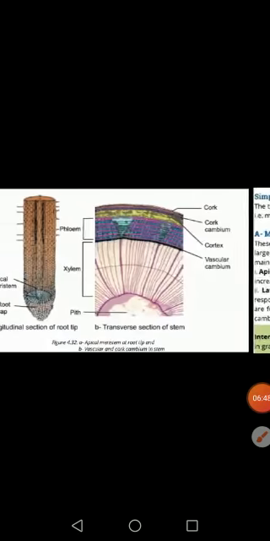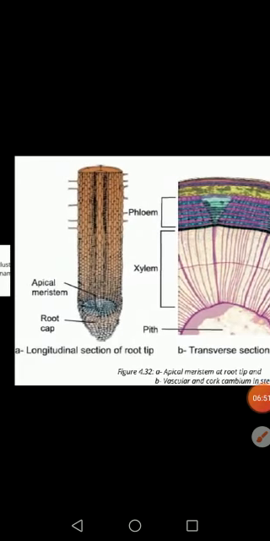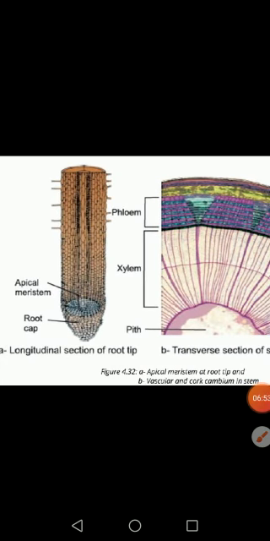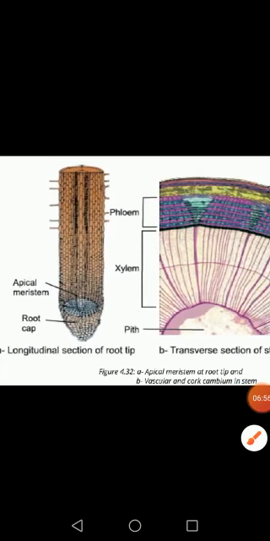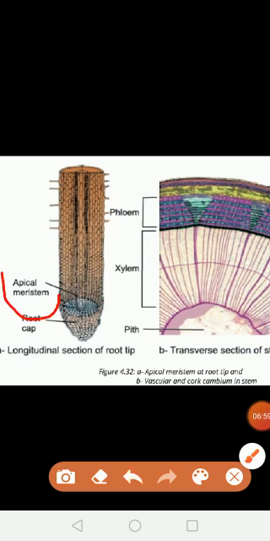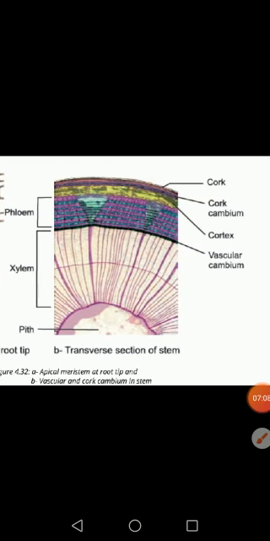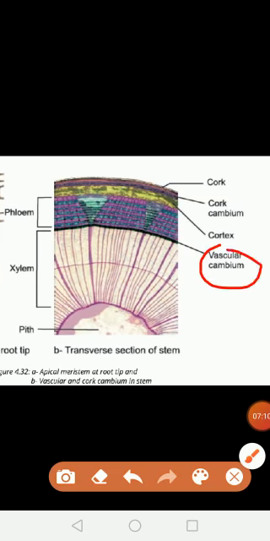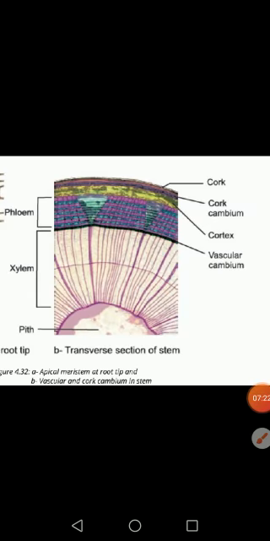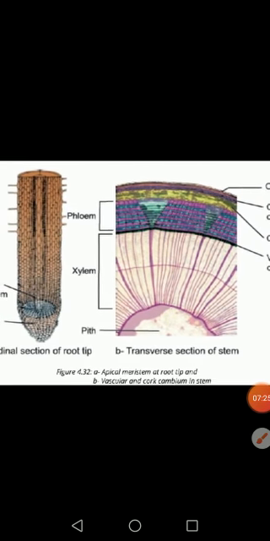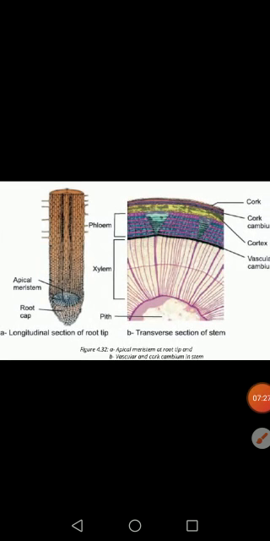This is a diagram which also shows the apical meristematic tissues. This figure shows the apical meristematic tissues present in root tips. And in this figure there are vascular cambium and cork cambium. They are shown in the stem. So these are different figures which show the different types of meristematic tissues in root and stem.